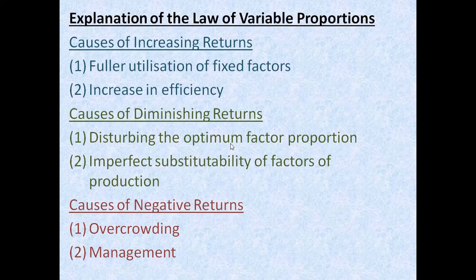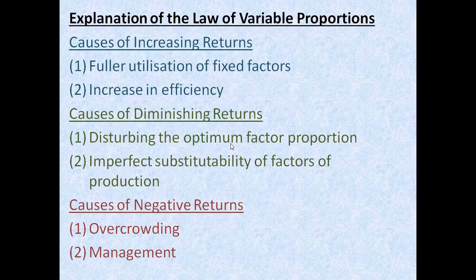They can sit out there, and we can increase the number of students. So we can bring in an extra number of students in our classroom up to 3 more. Okay, but if you bring more and more students into the classroom, what will happen? That ratio of chairs and students gets disturbed. So the same thing happens in the factory also. The ratio between the fixed factor and the variable factor gets disturbed.